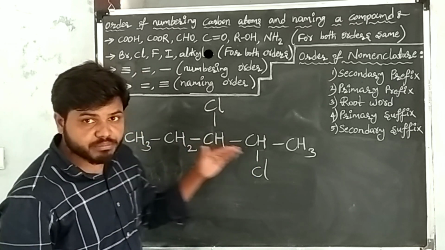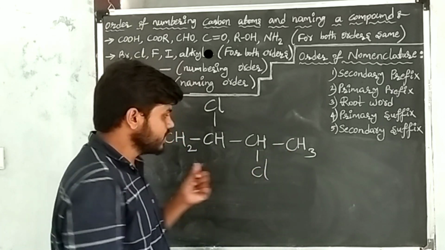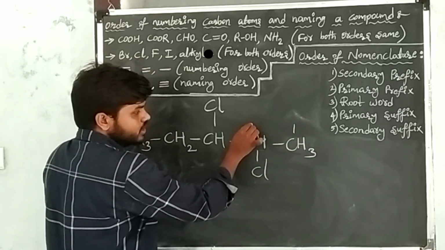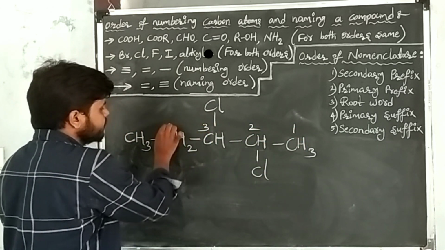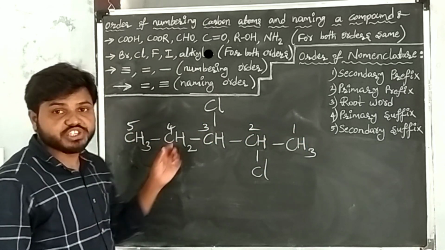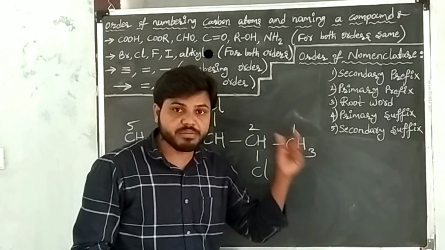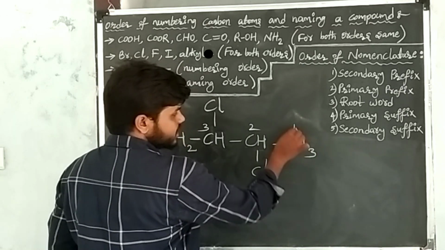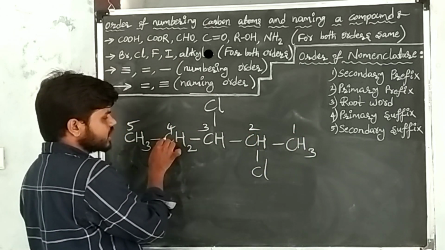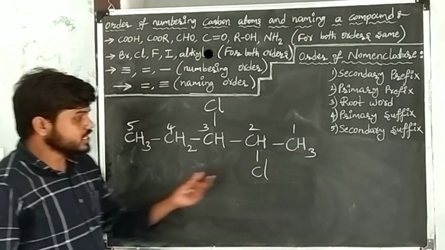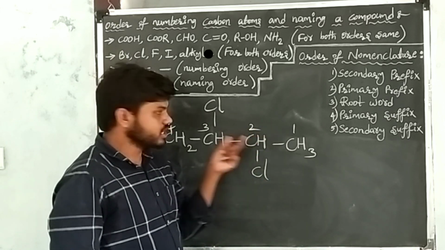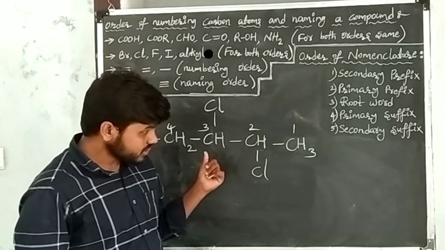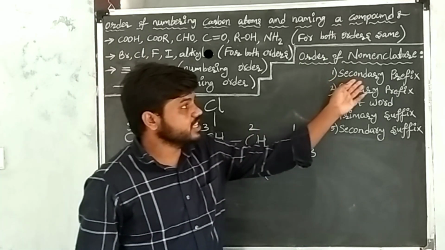First give the numbers to each carbon atom in such a way that the chlorines should get the least numbers. That's why I am starting from the right side. First carbon, second carbon, third carbon, fourth carbon, fifth carbon. See, the chlorine is getting second position, the least number, and the other chlorine is getting third position, right? Least numbers. So after giving numbers, take the secondary prefix.